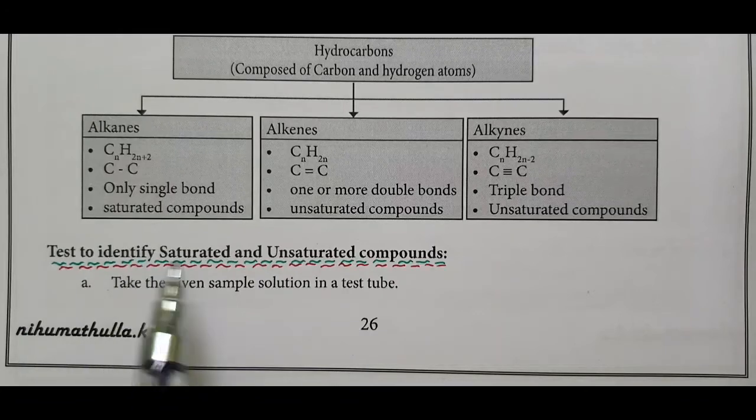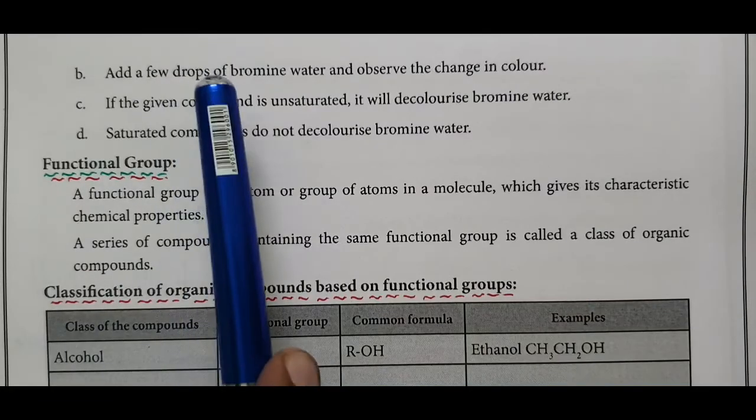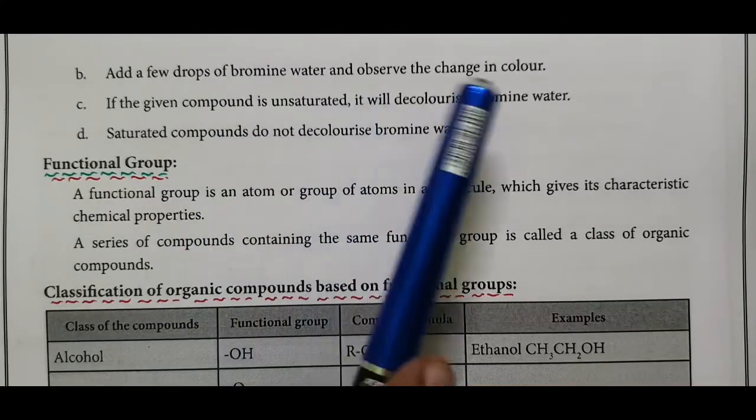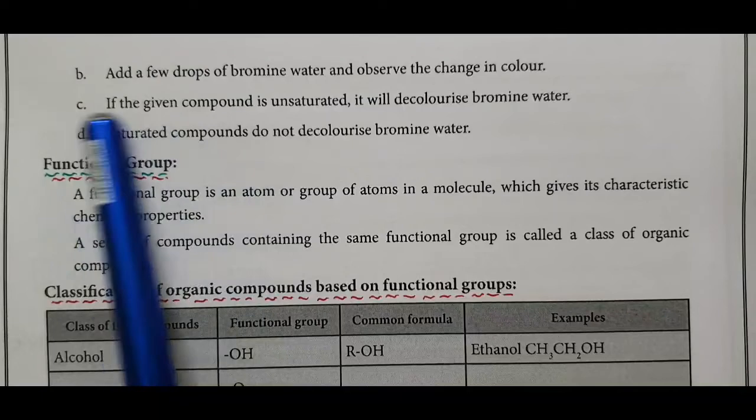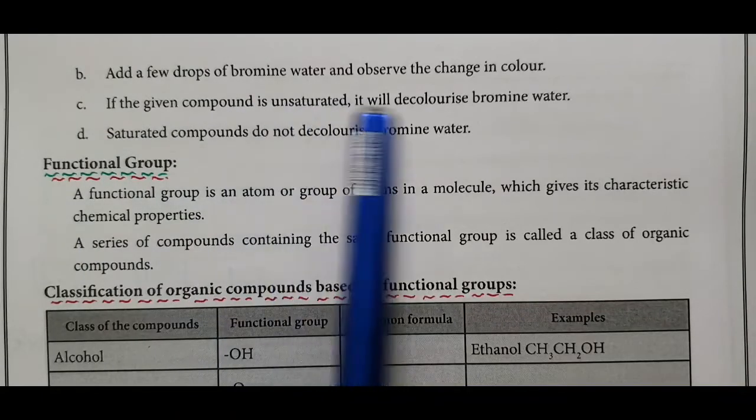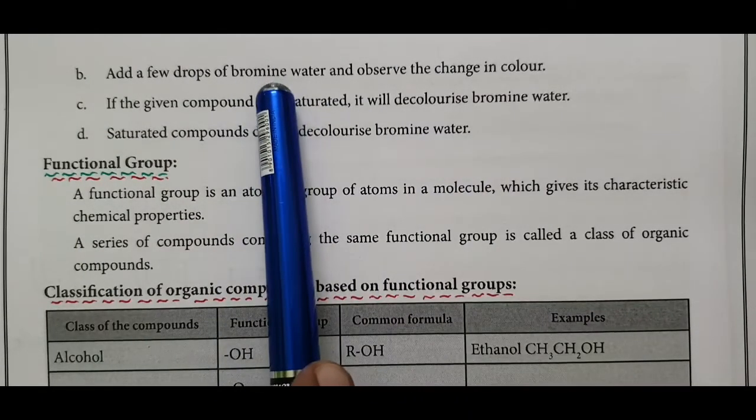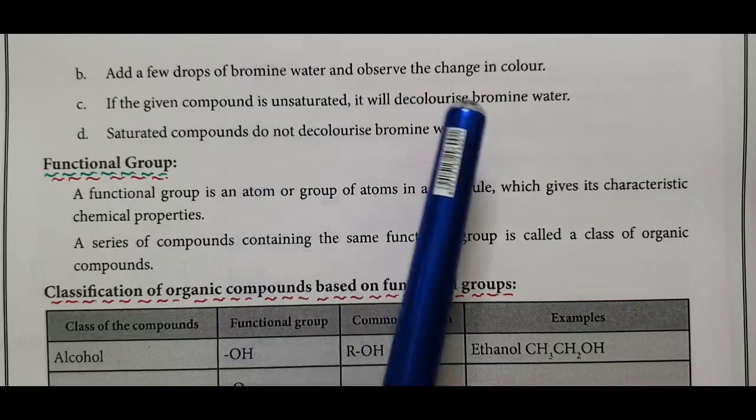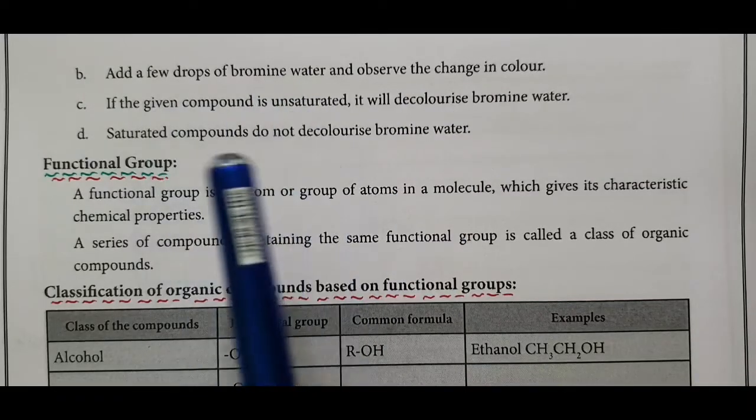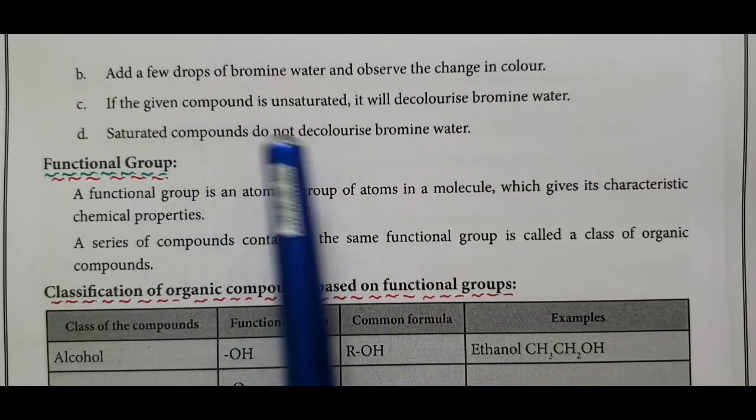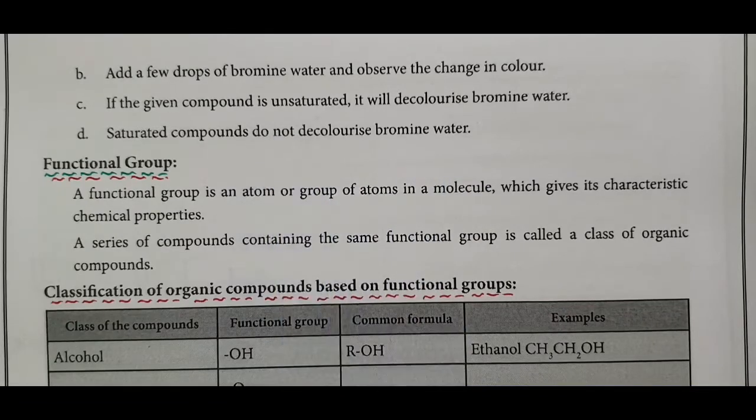Test to identify saturated and unsaturated compounds. First, take the given sample solution in a test tube. Add a few drops of bromine water and observe the change in color. If the given compound is unsaturated, it will decolorize bromine water. The color of bromine water is yellow, and that yellow color is decolorized by the unsaturated compound. Saturated compounds do not decolorize bromine water. Decolorize means removal of color.